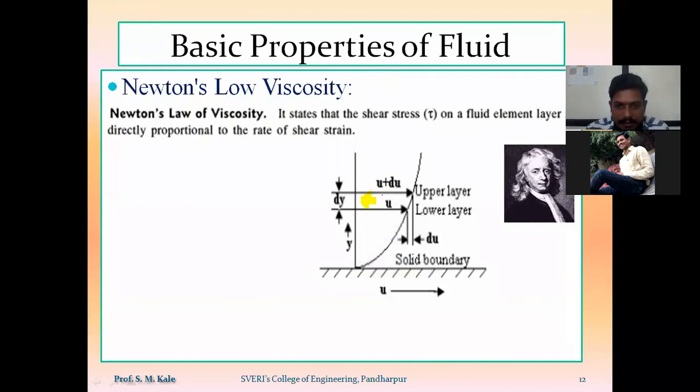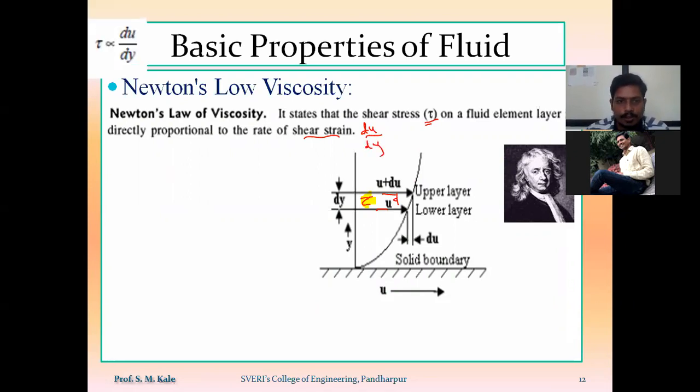As the topmost layer has a different velocity from the adjacent layer, and both layers move in the same direction but at different speeds, shear stress tau will be generated, directly proportional to the change in velocity per unit distance. The change in velocity per unit distance is called the shear strain. So shear strain is nothing but du by dy.